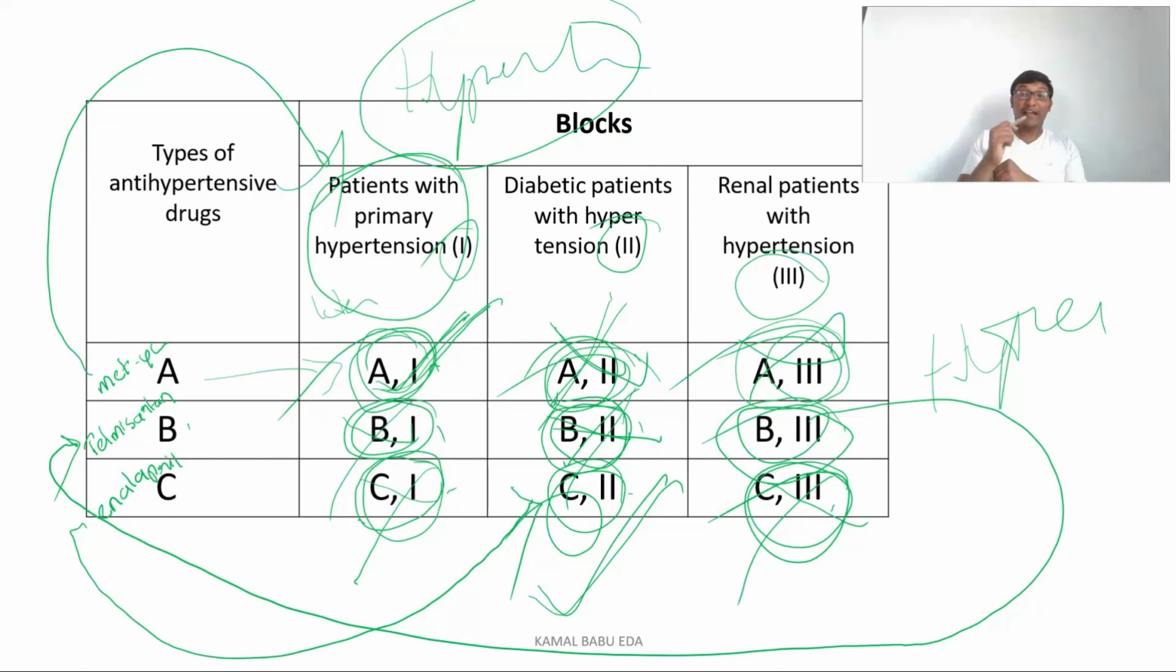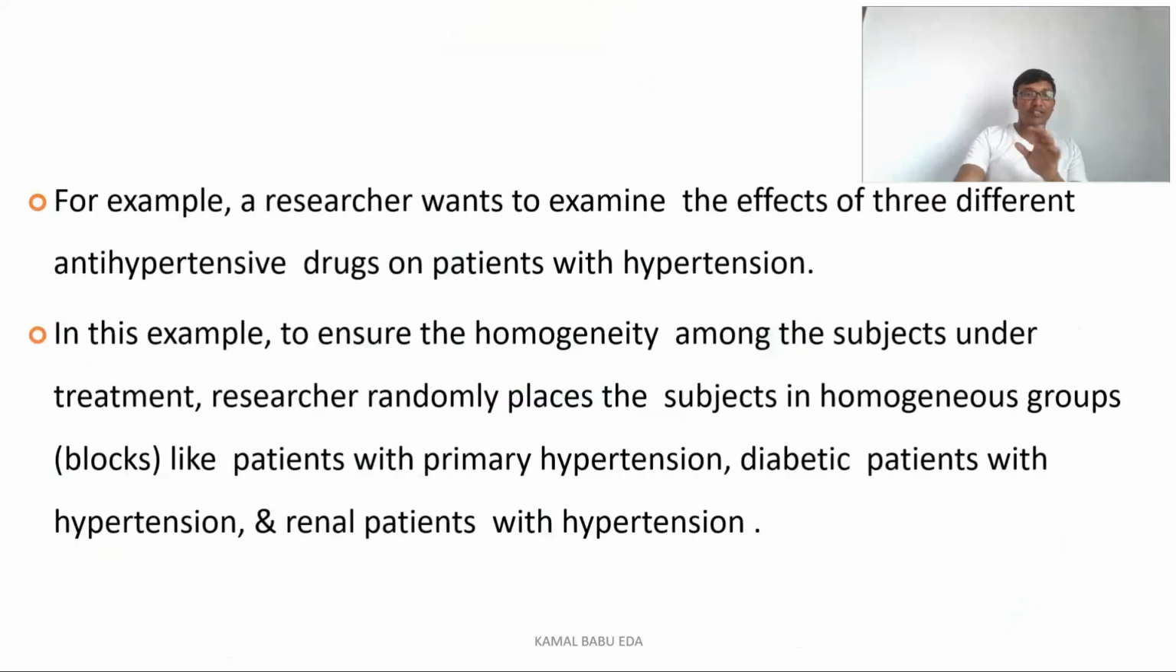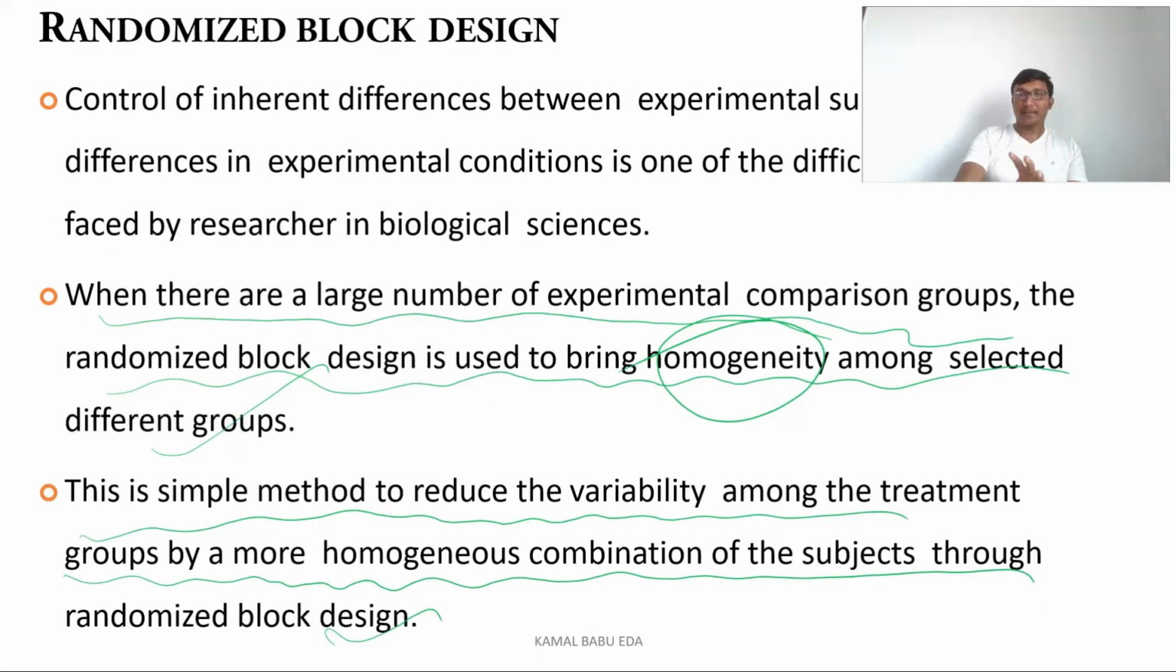And what I have done, based on the treatment that is available, I have created each treatment individual group for each type of homogeneous block, and I have studied the desired effect. So this was the randomized block design. Hope you guys understood. This is very simple.